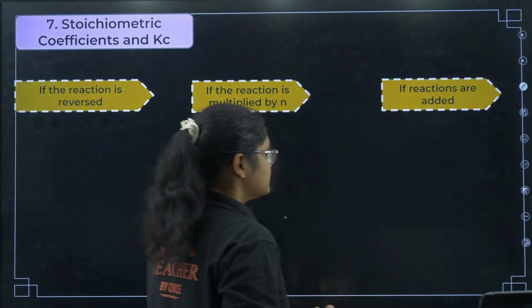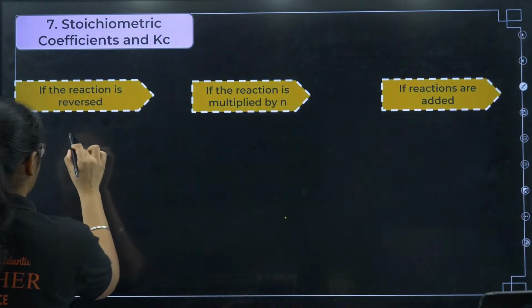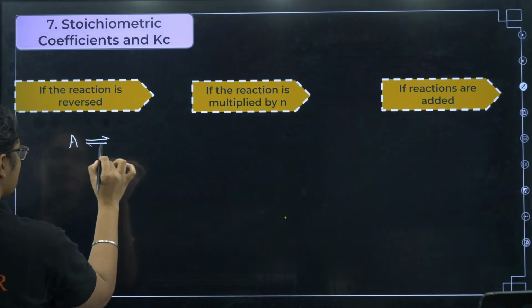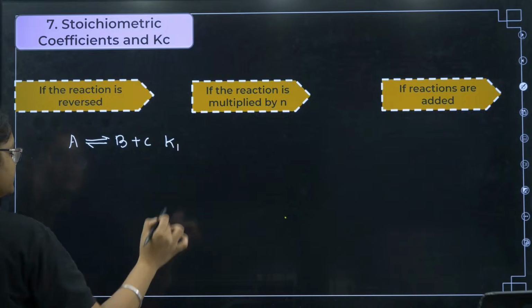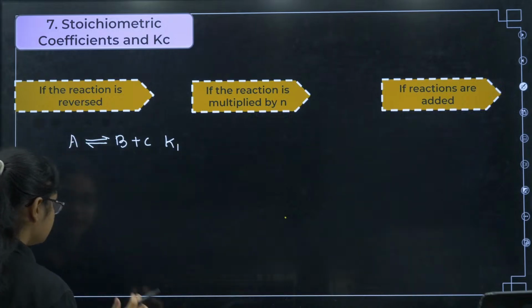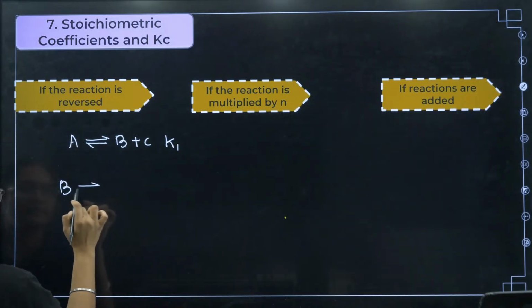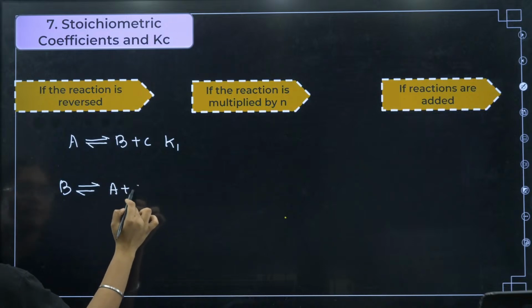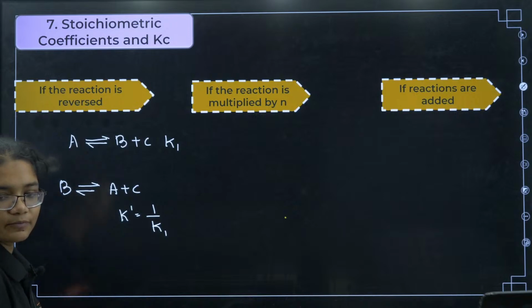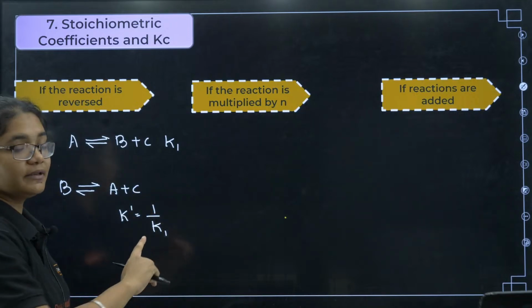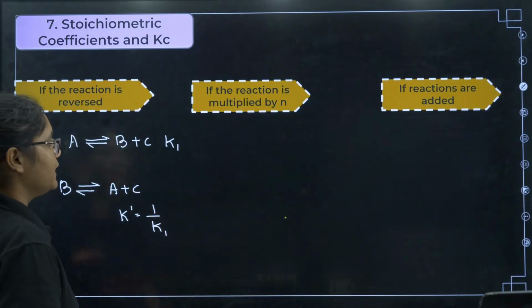Okay, now see, suppose you have a reaction, A gives you B plus C, and its equilibrium constant is K1. Suppose I reversed the reaction, that is B gives me now A plus C. So what is the K dash here? It will be 1 by K1. When the reaction is reversed, the equilibrium constant is taken 1 by K1.